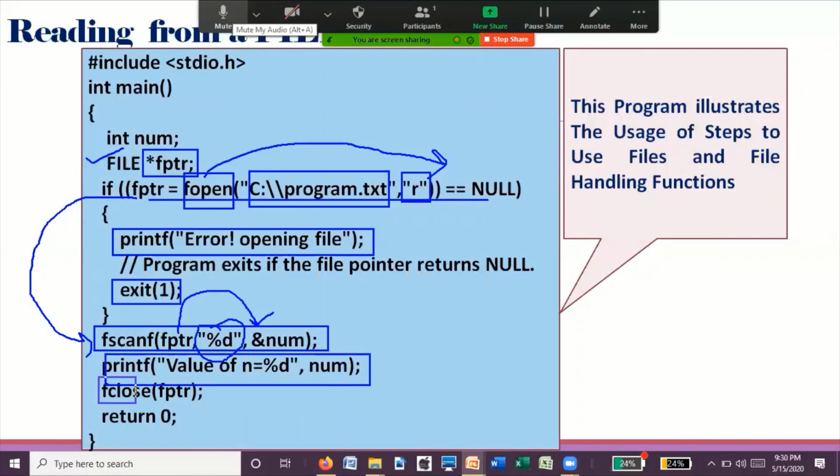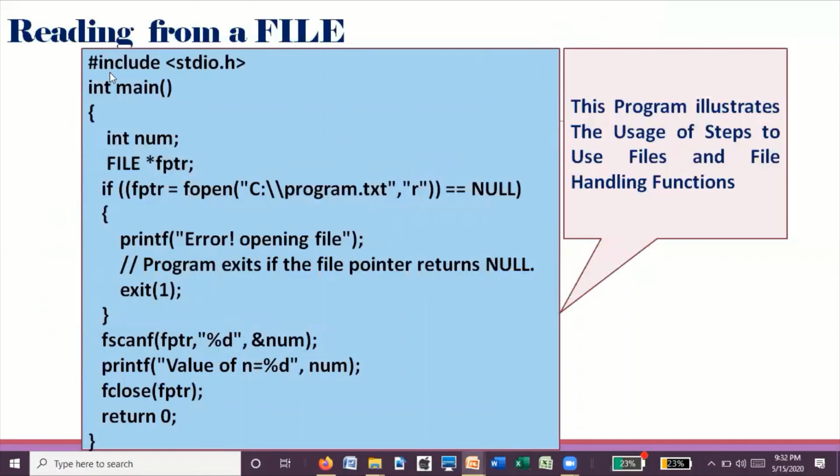Then close that particular file pointer. So this program illustrates the usage of the steps and functions discussed so far. Not all functions are covered, but a few functions are covered. That is about a simple program which is to read the contents of a particular file.